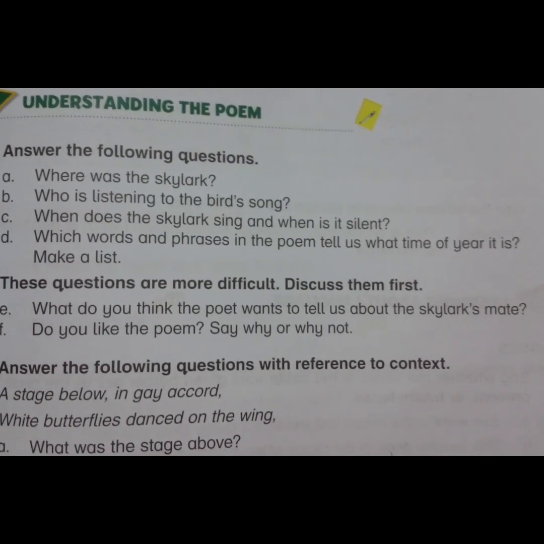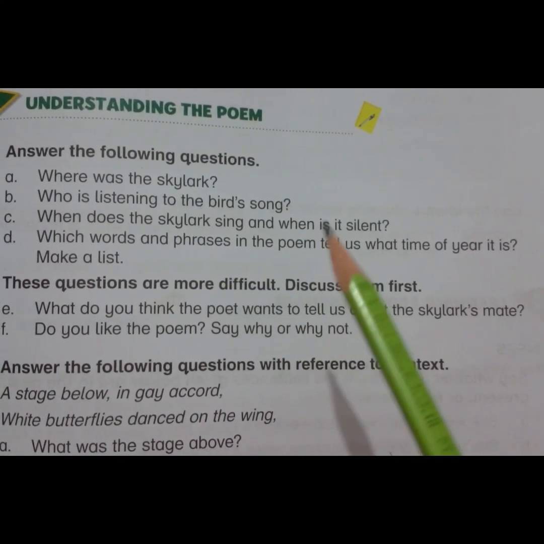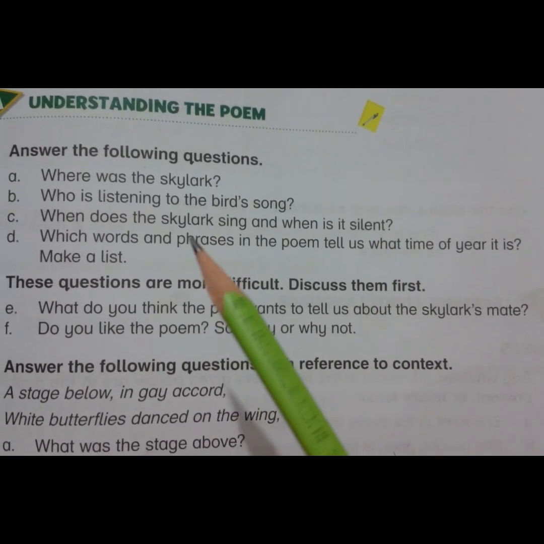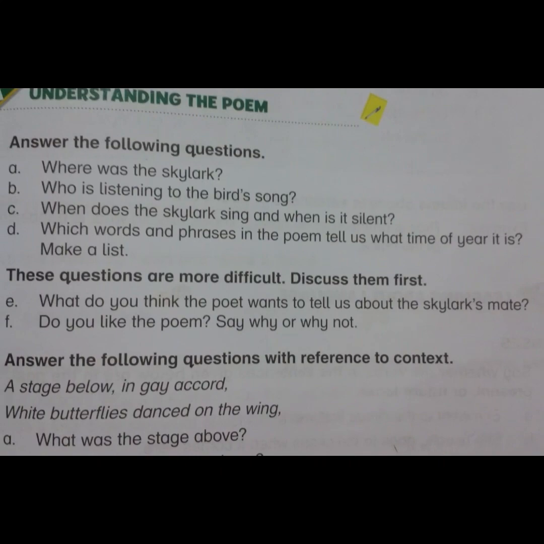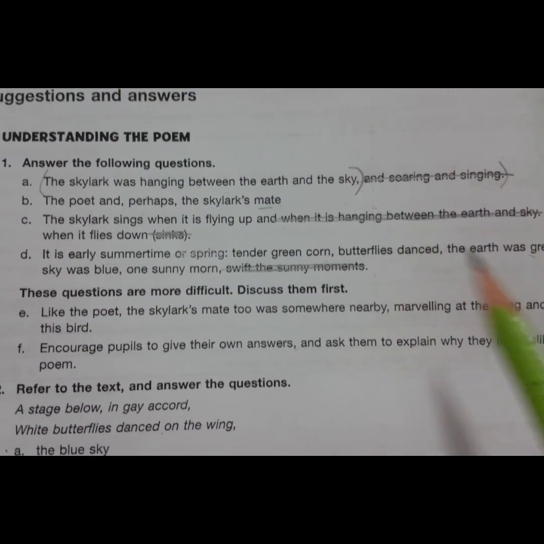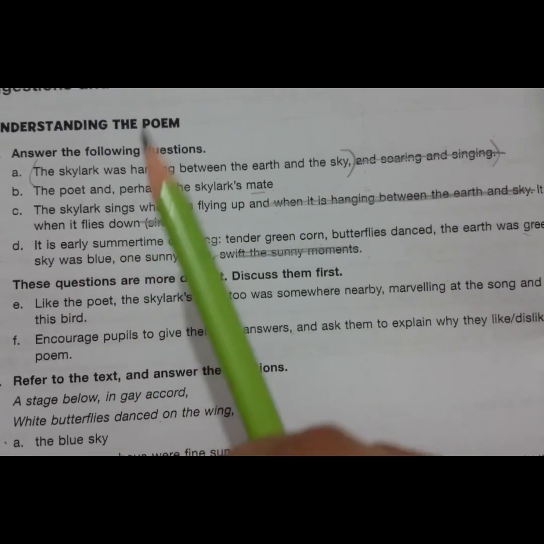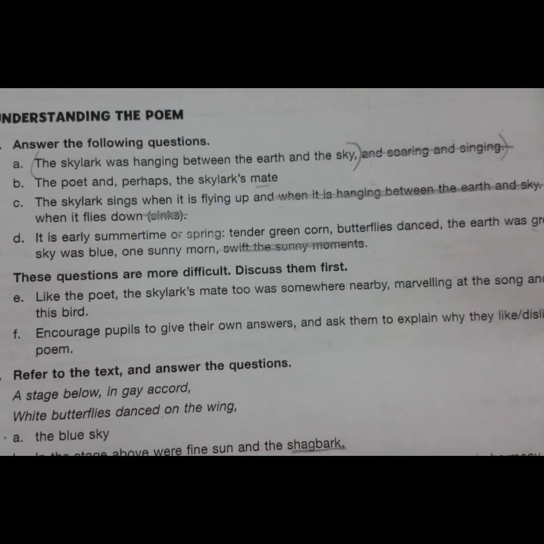Part C is, when does the skylark sing and when is it silent? The answer is that the skylark sings when it is flying up. When it goes up, it starts singing, and whenever it flies down, it stops singing.